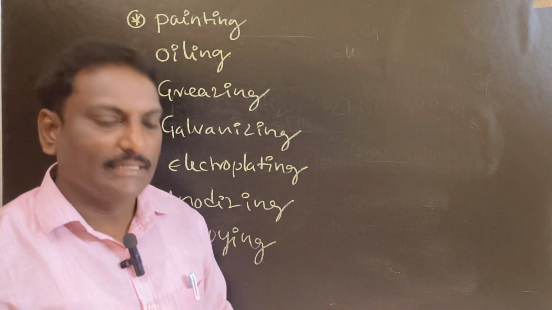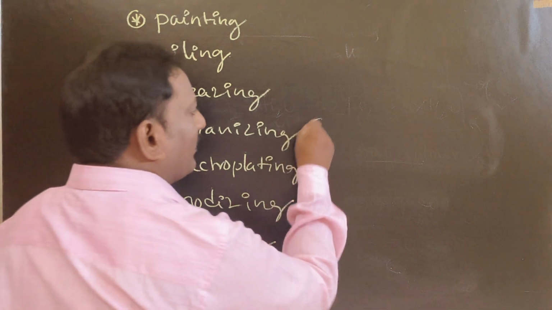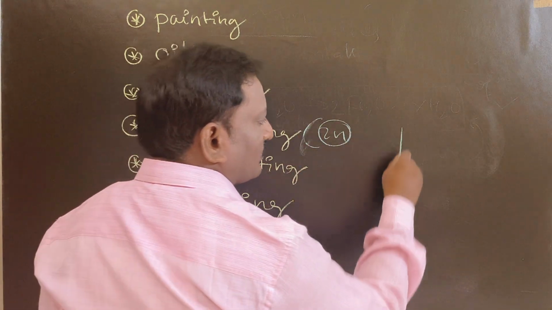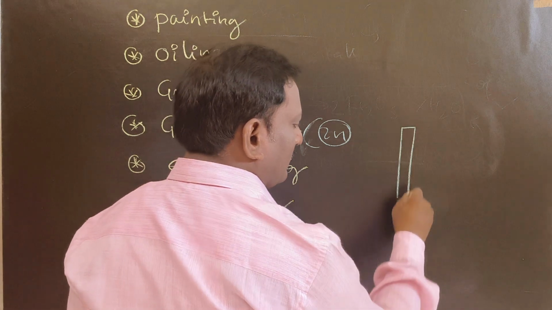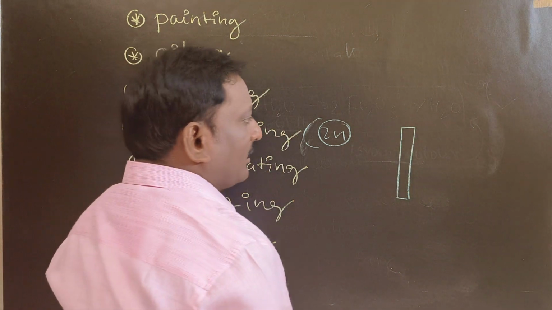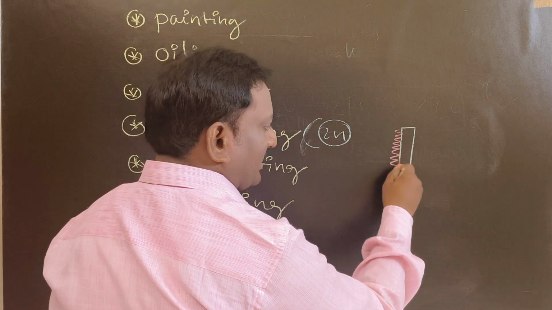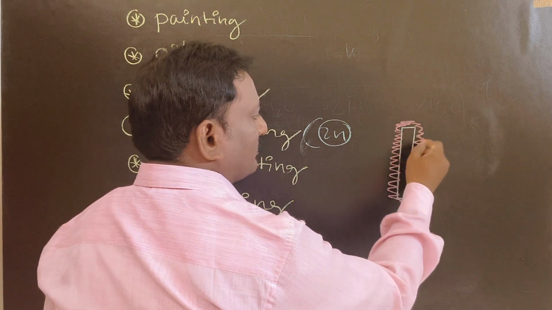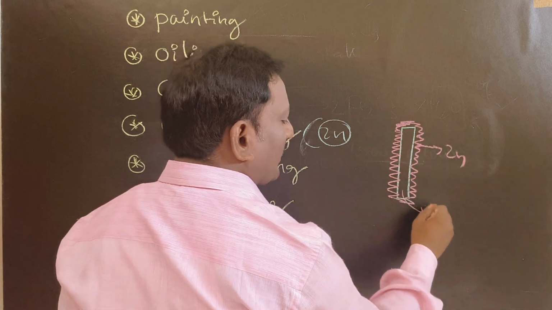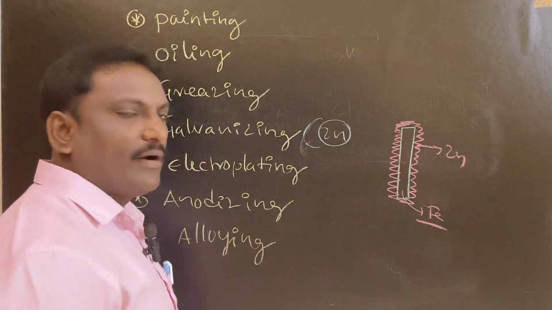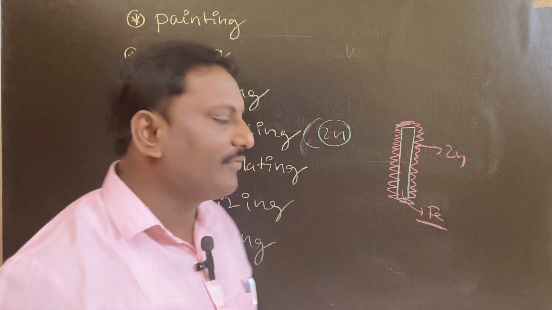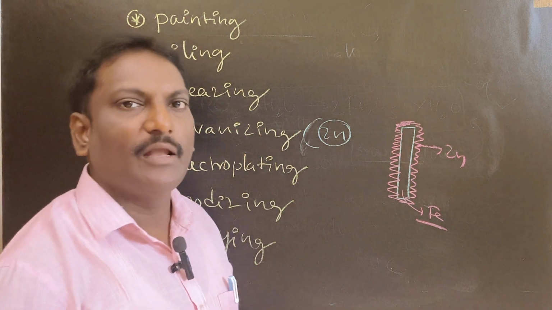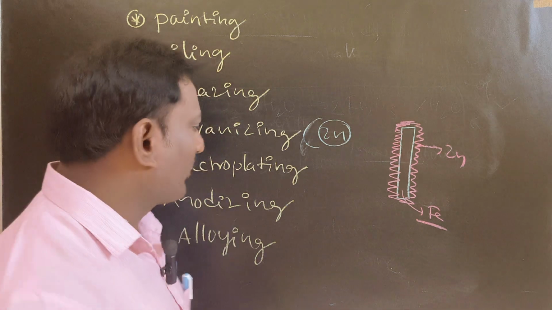Next one, galvanizing. Galvanizing means coating of zinc on the surface of the iron. Let us assume this one is an iron object. It must be coated with zinc, so zinc protects the iron. This one is the zinc layer and this one is the iron object. Coating of zinc on the surface of the iron is called galvanization. With the help of galvanizing, iron objects can be protected.